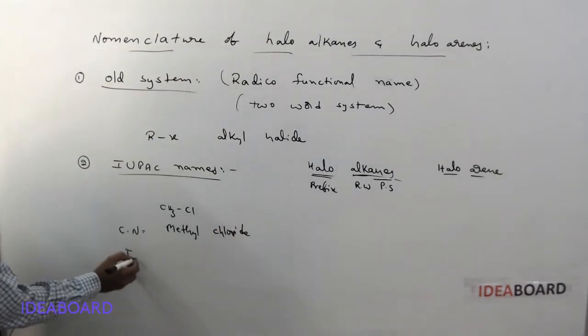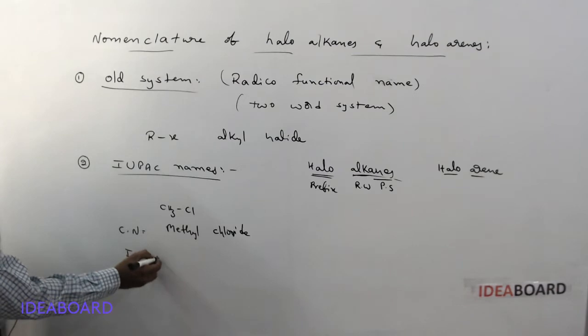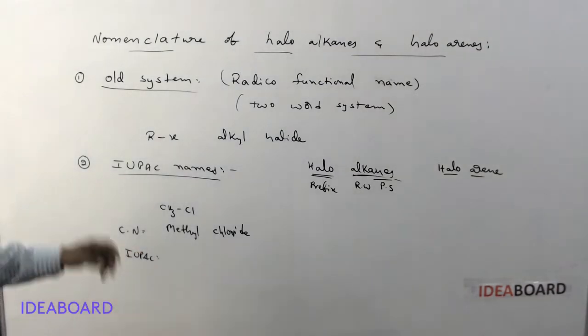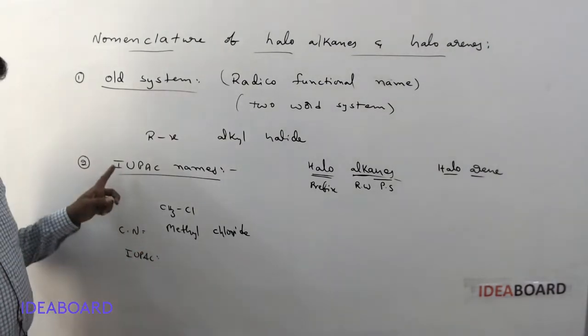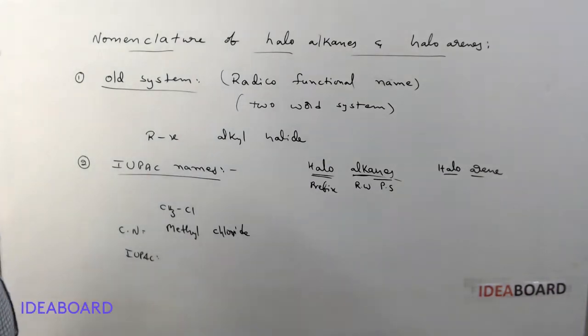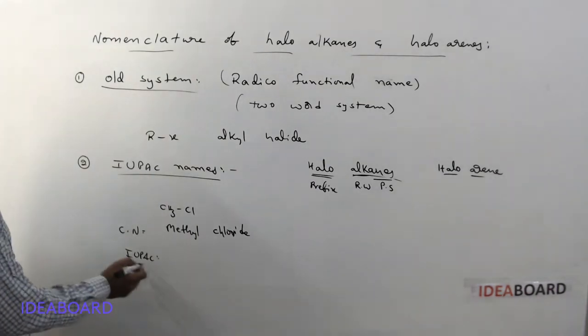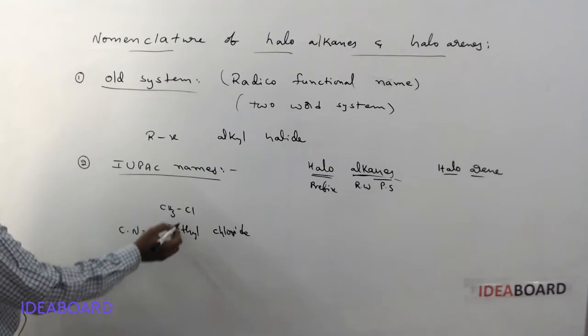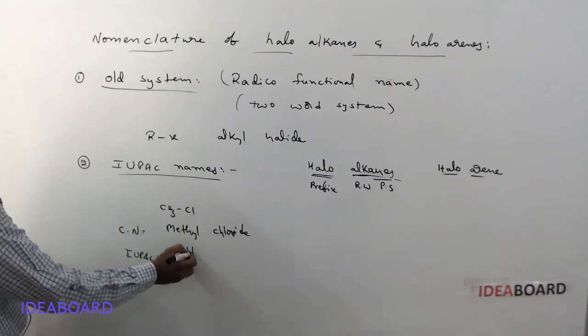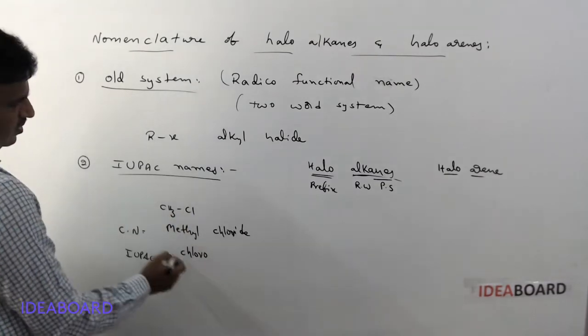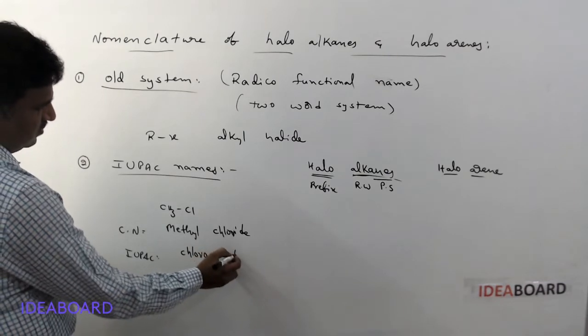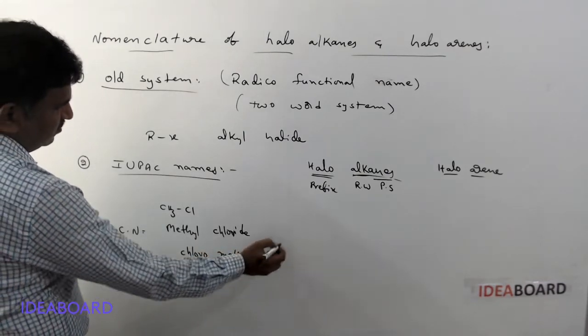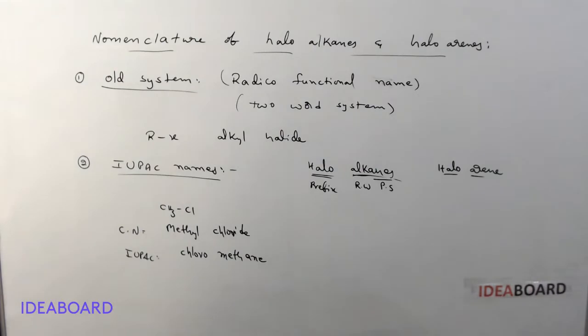And IUPAC means International Union of Pure and Applied Chemistry. As per the IUPAC system, first we write chloro, and with one carbon it is meth, and since single bonds are present, methane: chloromethane.